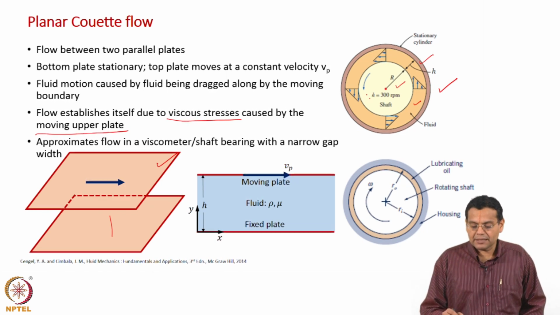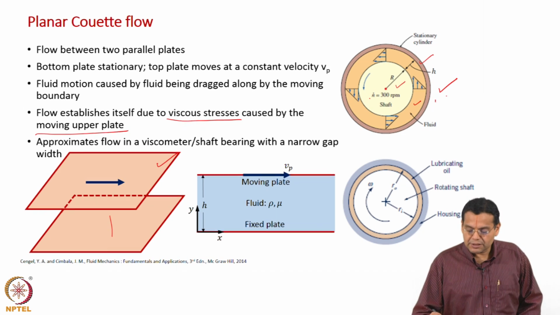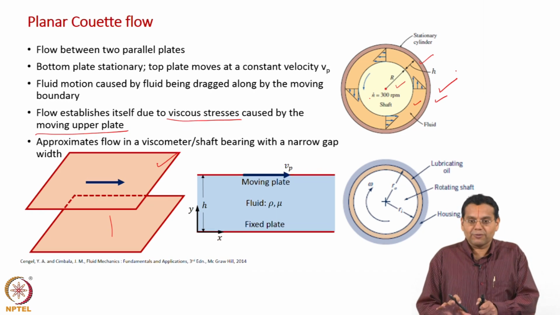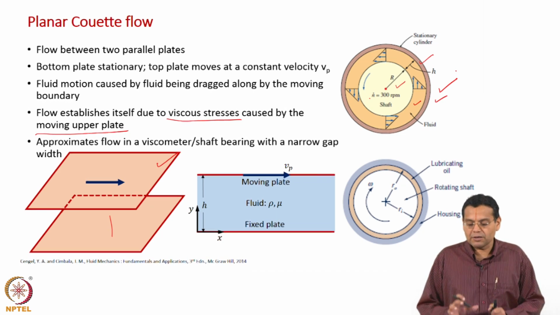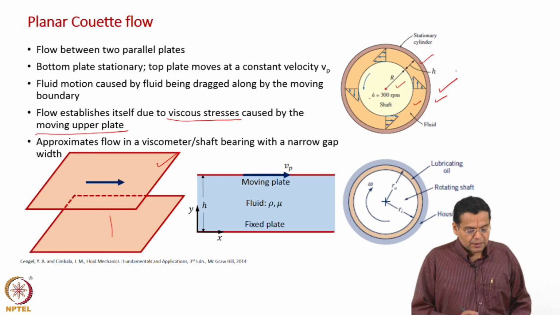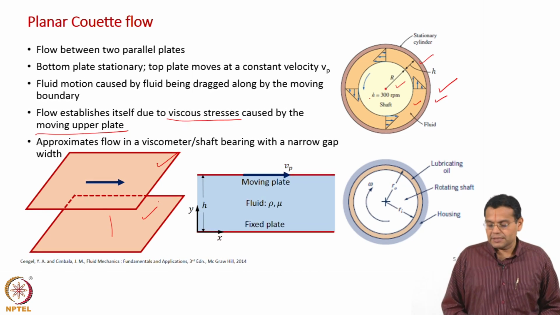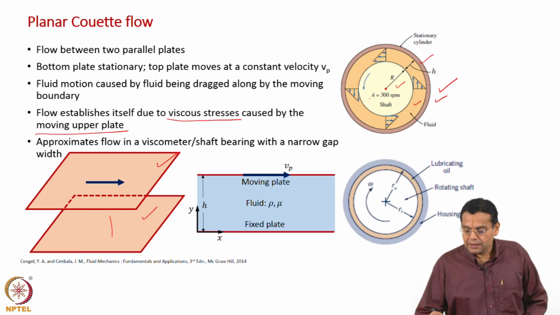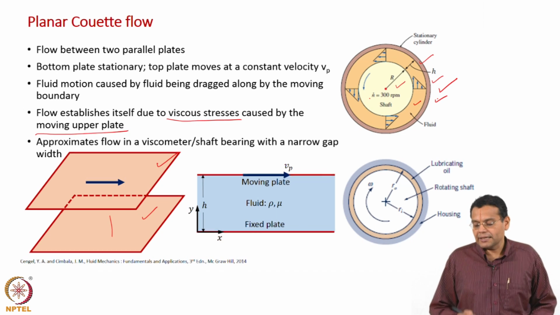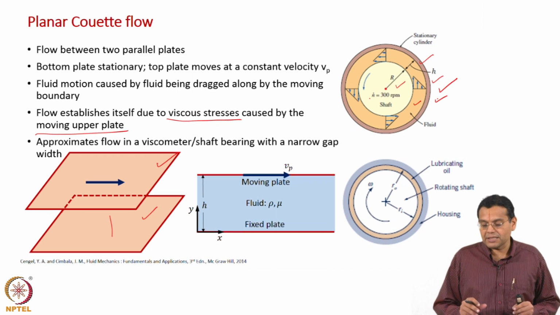We measure the torque and use that to calculate viscosity. We also said that this is the actual Couette flow, which is flow between 2 coaxial cylinders. Our geometry is flow between 2 parallel plates, one moving and the other stationary. Here again the flow is between 2 cylinders, one rotating and the other stationary. So, in that way they are analogous.